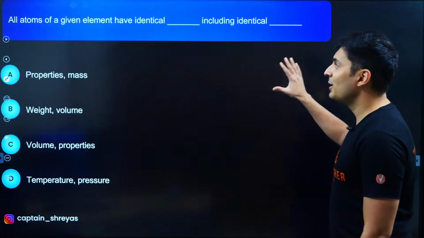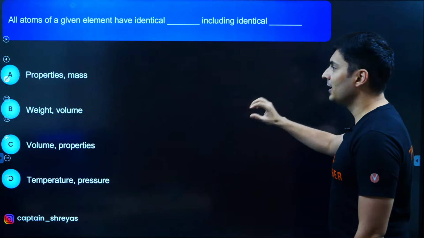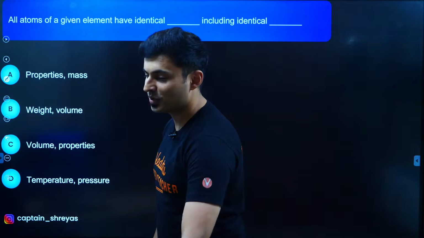All atoms of a given element have identical dash, including identical dash. Put up the answer in the chat box.